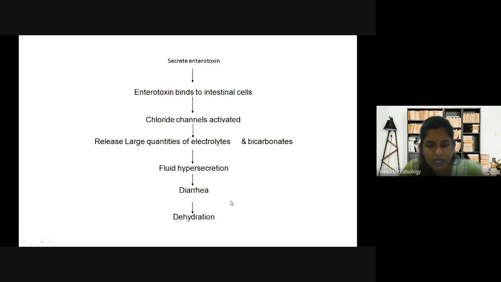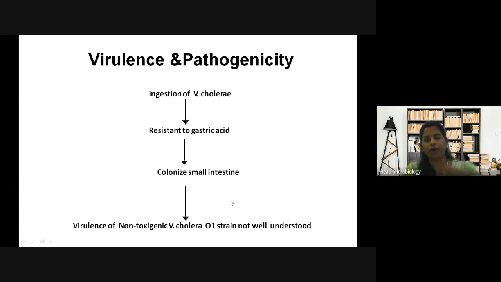You should remember this pathway. I taught you in the case of Mycobacterium also what happens when it is inhaled through the air. Now in this case it is ingestion, because it is food and waterborne.